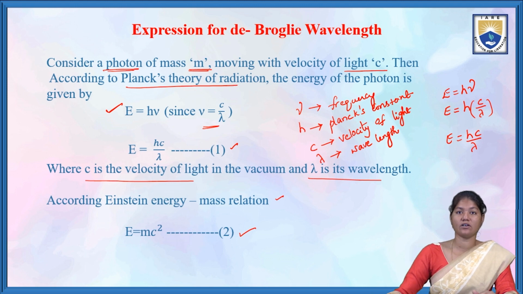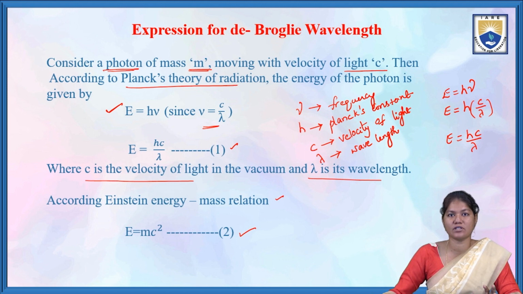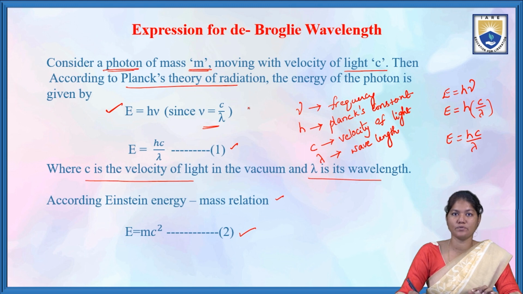So we considered a photon having mass and velocity c, and we took Planck's quantum theory of radiation. According to Planck's theory of radiation, E is equal to h nu, and here nu is c by lambda, so it becomes E is equal to hc by lambda.